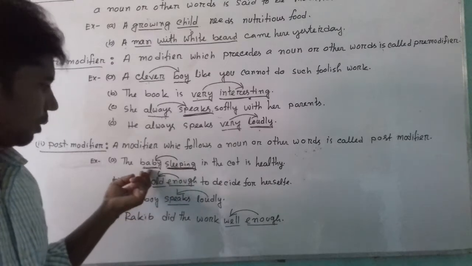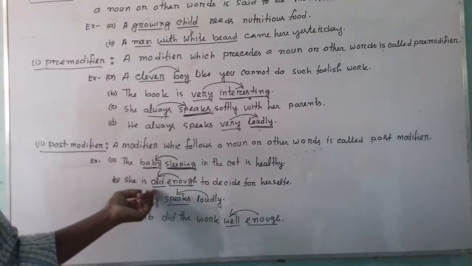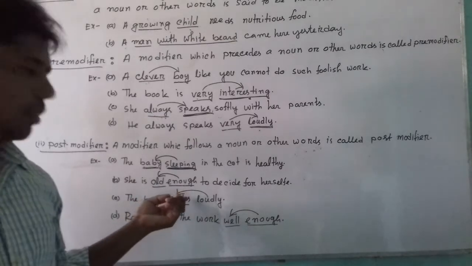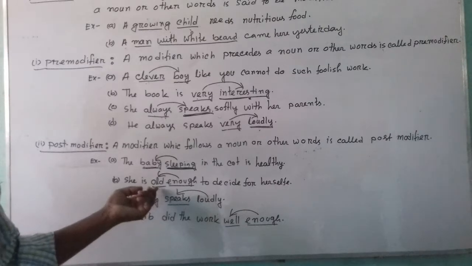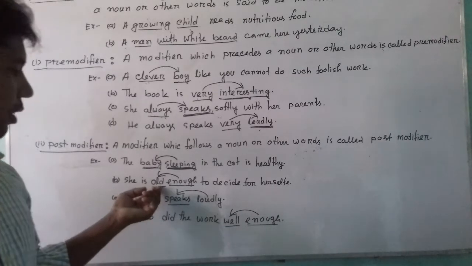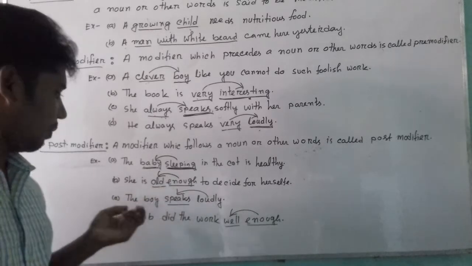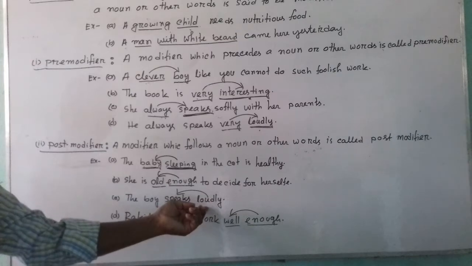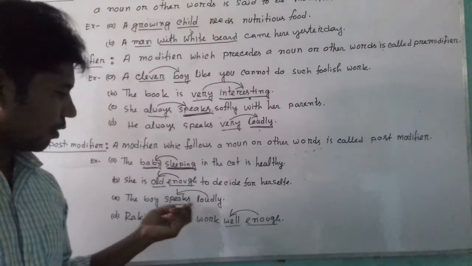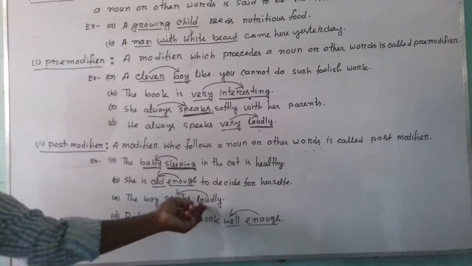According to the parts of speech, this is noun post modifier. The second sentence: old is an adjective, enough is an adverb. Here enough has been used after an adjective, so we can say that this is adjective post modifier. The boy speaks loudly. Here an adverb has been used after a verb. According to the name of parts of speech, we can say that this is verb post modifier.